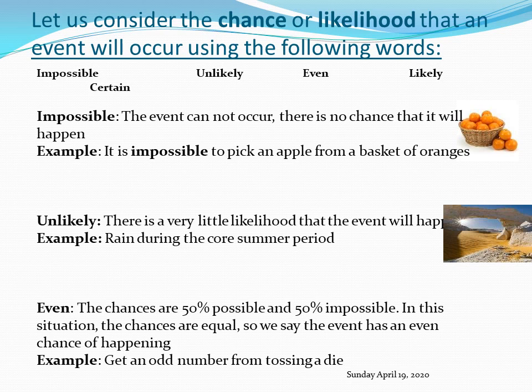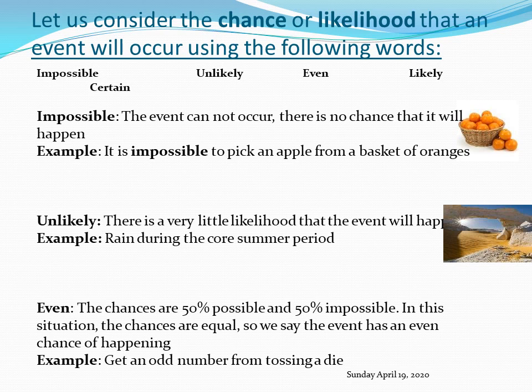Now, what is the likelihood that I will get an odd number from tossing a die? Now look at a die. It has 1, 2, 3, 4, 5, and 6. How many numbers are odd? 1, 3, and 5. How many numbers are even? 2, 4, and 6. Now, can you see that we have 3 even numbers and 3 odd numbers?